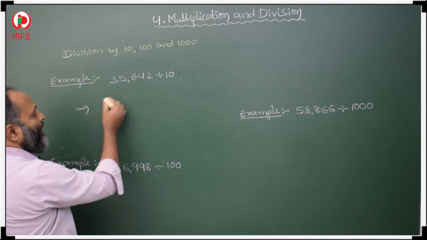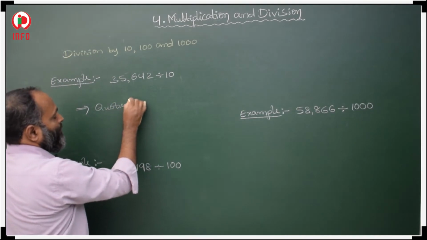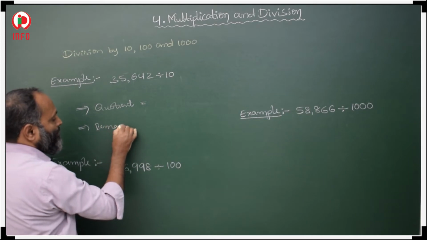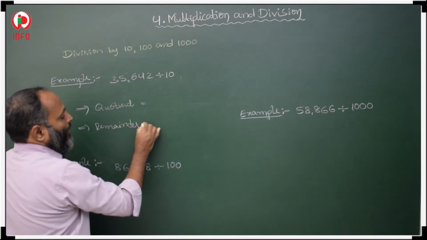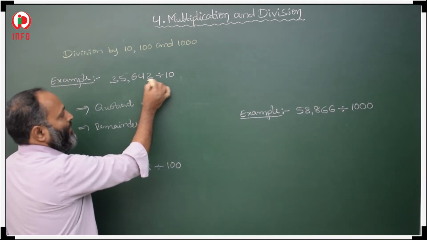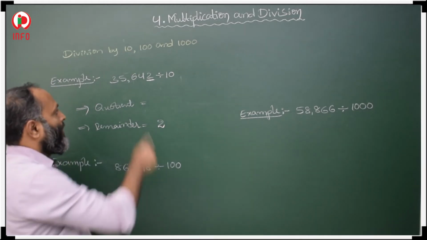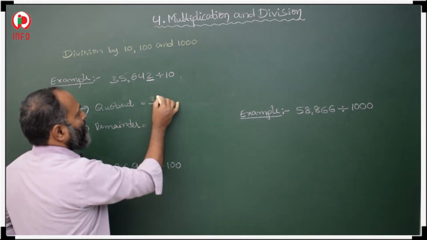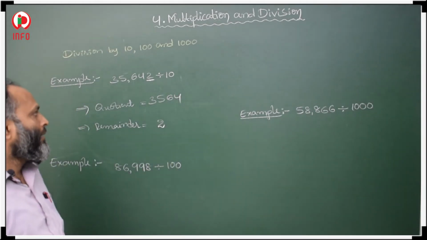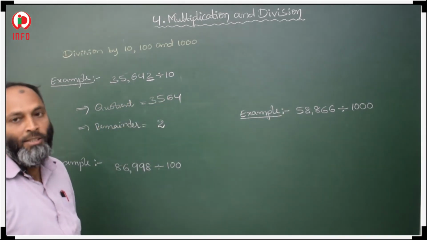When we divide by 10, here 10 is there, so the last place, one's place, is the remainder and the remaining places are the quotient.